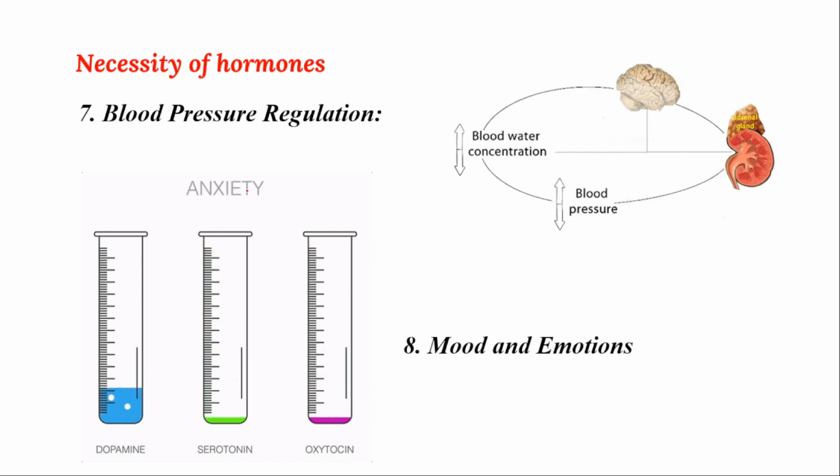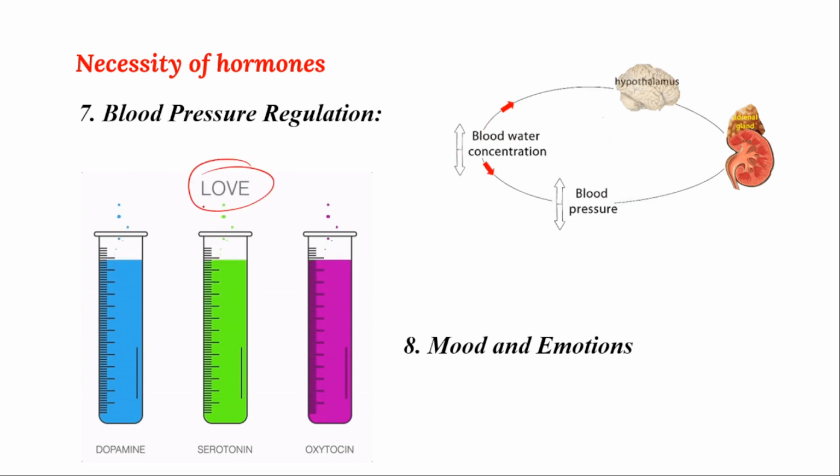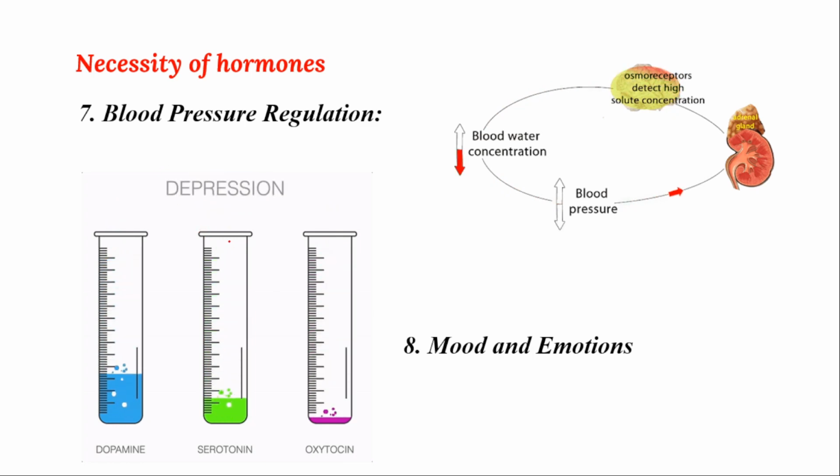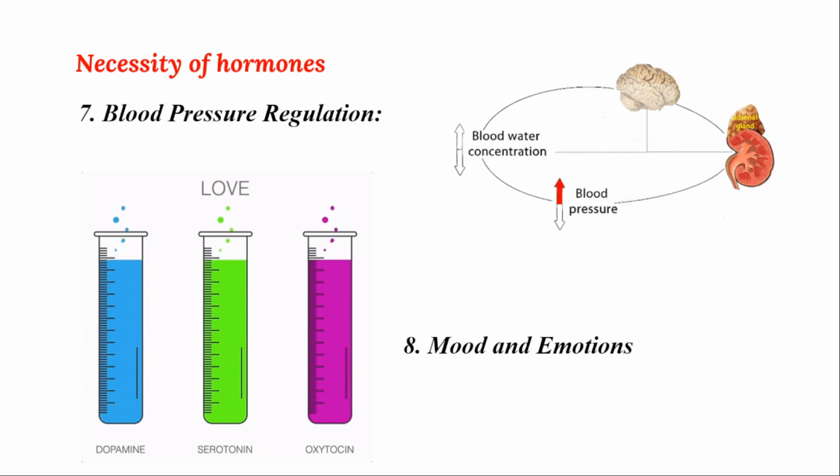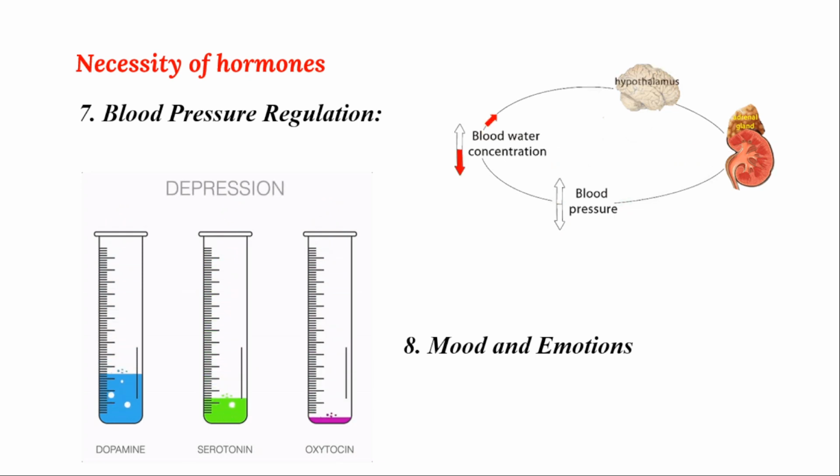So in that you can see in different moods here, anxiety, the level of hormones, and in love, level of hormones, and in different emotions, you can observe that the level of hormones will be increased or decreased. So in depression and anxiety, you can observe that the level of dopamine, serotonin, oxytocin will be drastically reduced. So that is the mood swing and other conditions where I can observe that somebody is suffering from some disorder. In that case, they will have improper mood. That is, mood swing happens over a period of time. That is due to this improper secretion of these hormones.